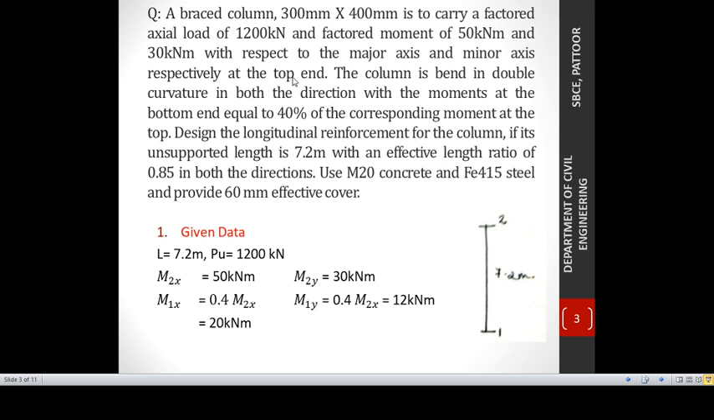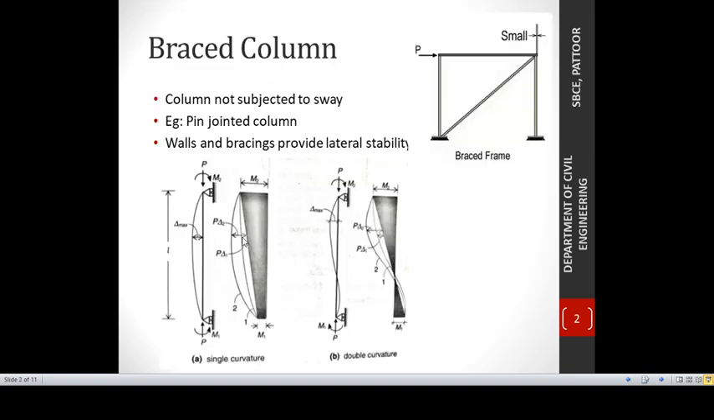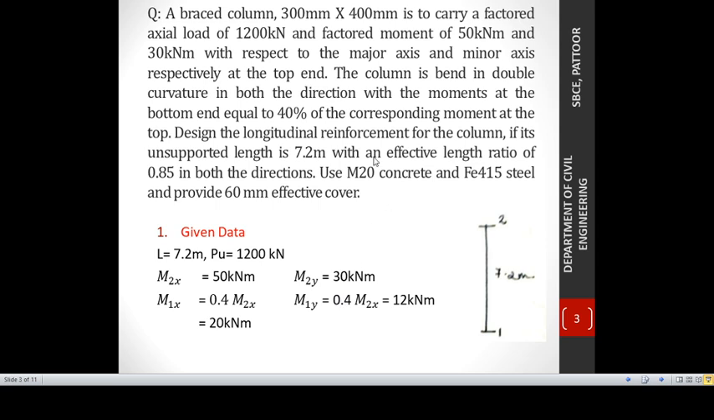And the column is bent in double curvature. This is the indication of double curvature. So this column is subjected to double curvature. It has importance, which I will explain later in the design. It has double curvature in both directions with the moment at the bottom end equal to 40% of the corresponding moment at the top. We know at the top end Mx is 50 and My is 30. Correspondingly, at the bottom end, the corresponding moment will be 40% of that available at the top end. That is given in the question.